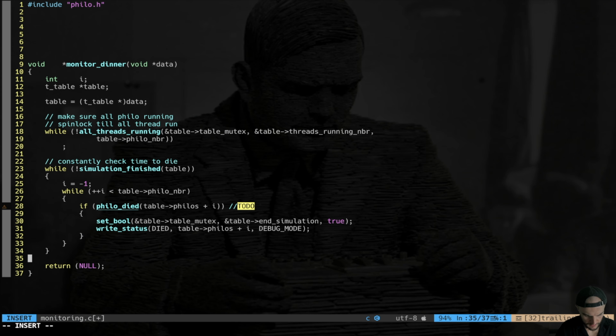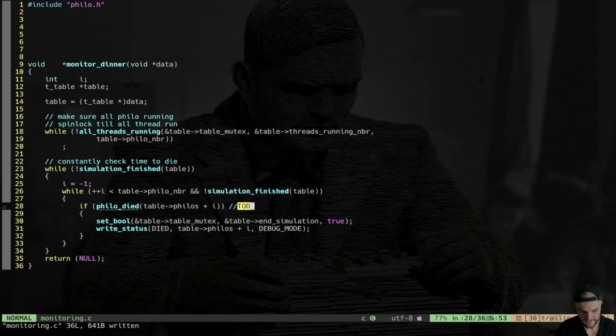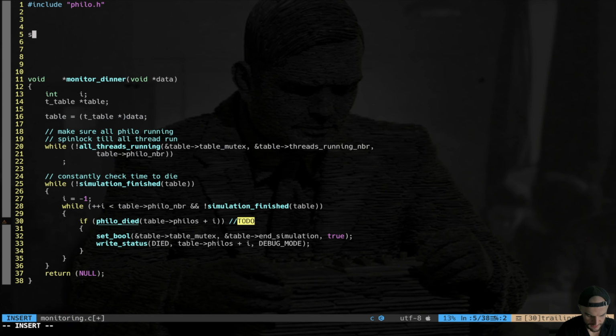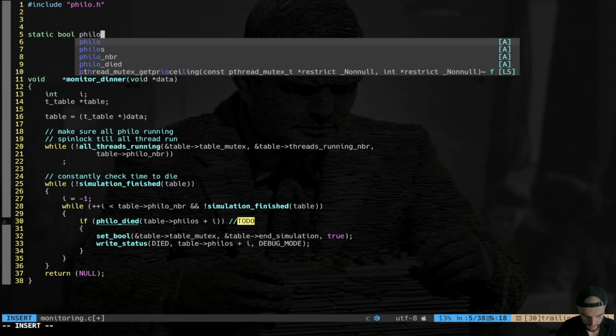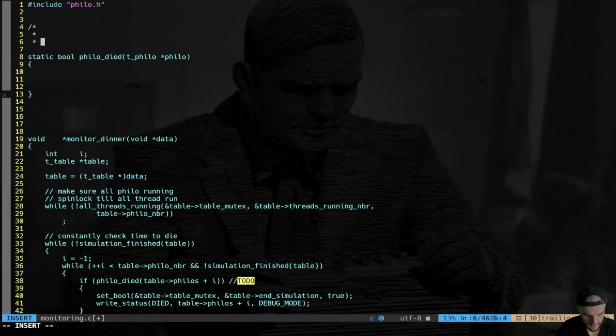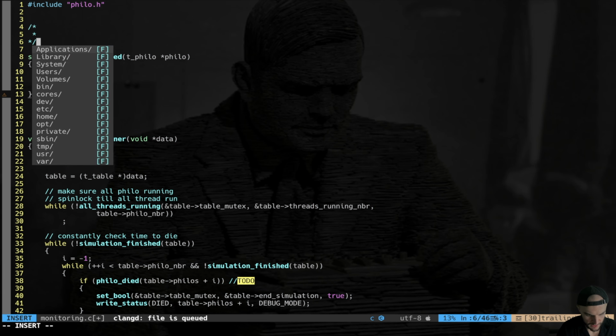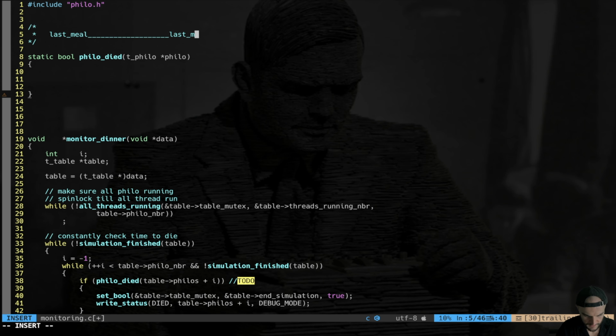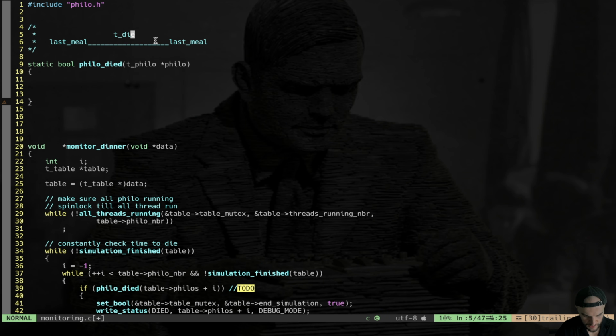Now we have to do the Philo died function. And of course here, I want to stop the inner while loop and simulation is not finished again every time I check for that. Now we implement the Philo died function. So let's do static bool Philo died, and it takes a pointer to the actual philosopher. So what's the gist of it? Here we have to check last meal time, last meal. If this time is major than time to die, we set the return value to true.